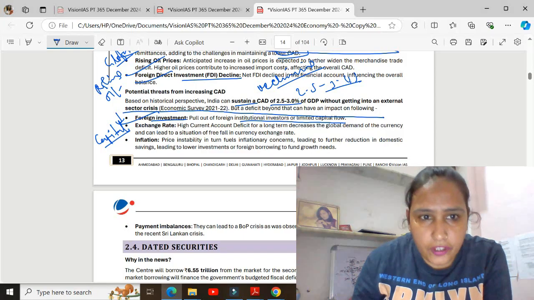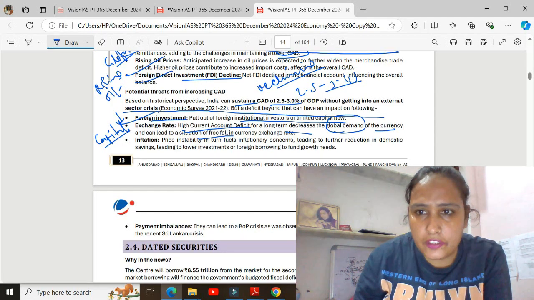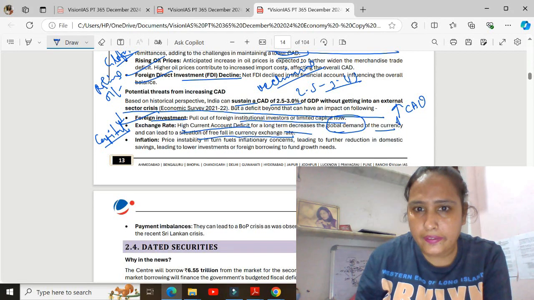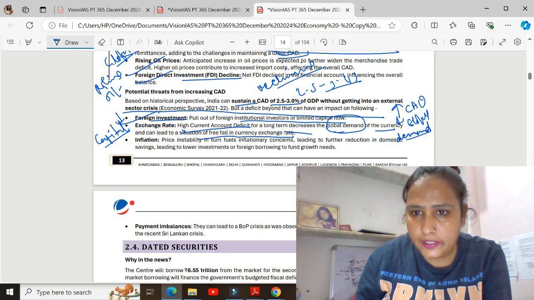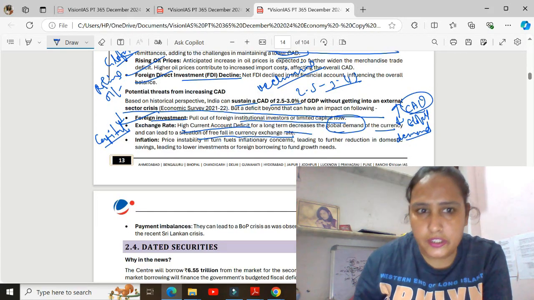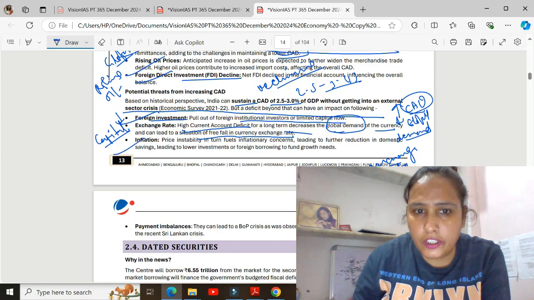And exchange rate: a high current account deficit, in the long term, decreases global demand, and further it can lead to a situation of free fall in the currency exchange rate. So if there is a higher current account deficit, global demand will decrease because of the higher CAD ratio. That is not good for the exchange rate, and fluctuation in the exchange rate can increase. That's why inflation will also increase.